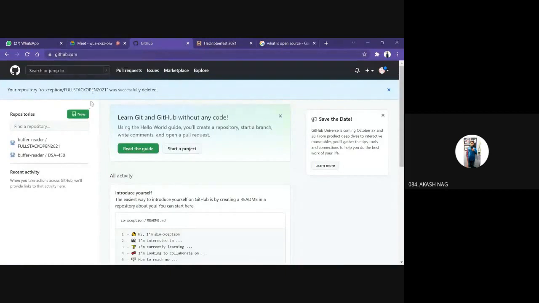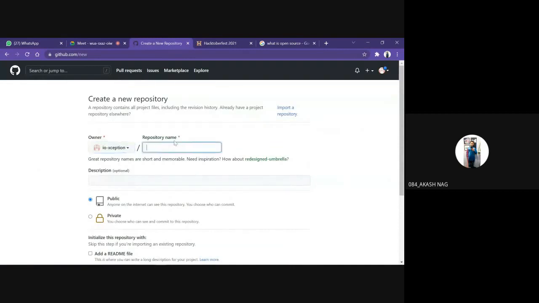The main area where we can upload our code in GitHub is repositories, or in short, repos. From the basics, if we want to upload anything, we create our own repository here by clicking on this new button. Suppose the name of this repository will be temporary repo. This is the repository name.